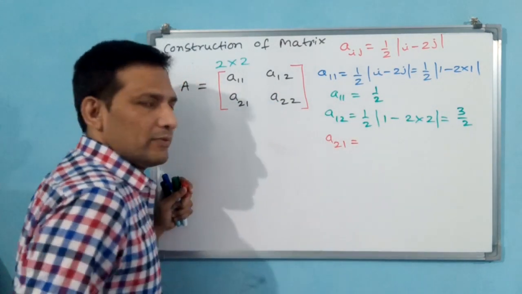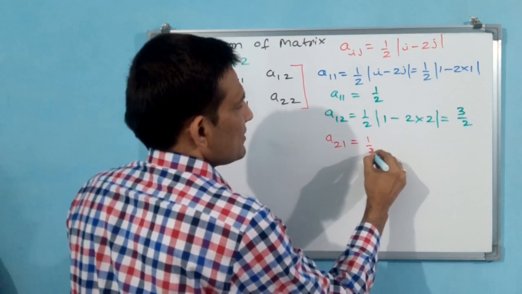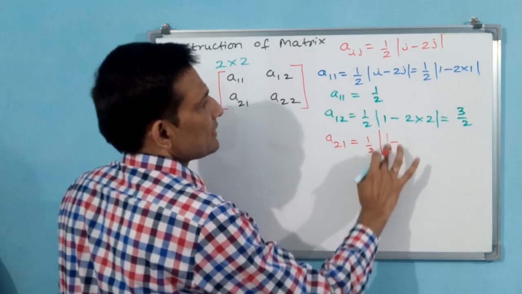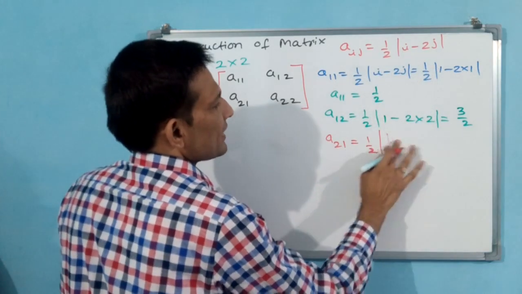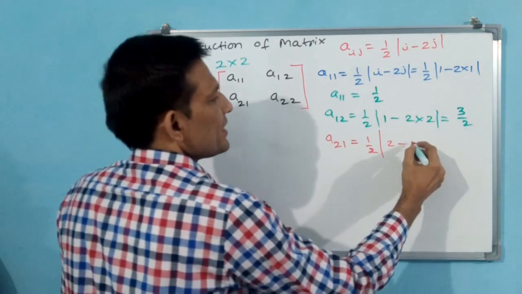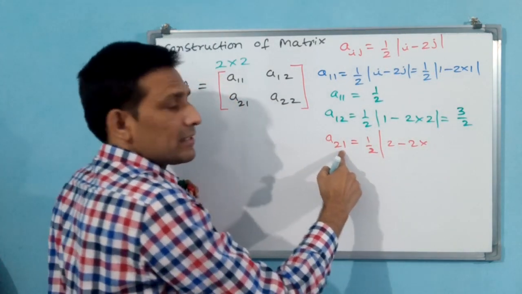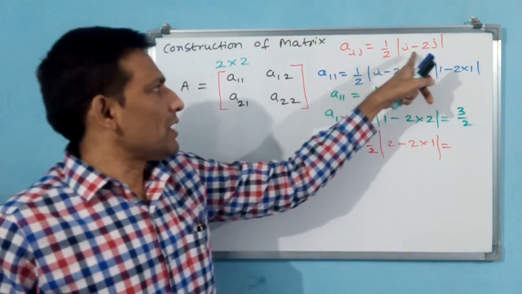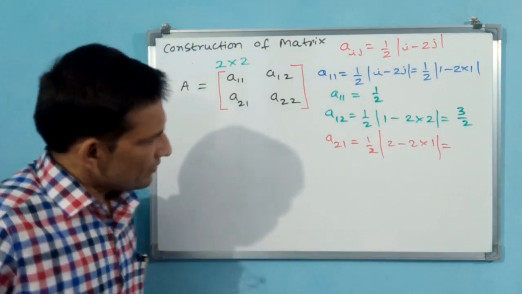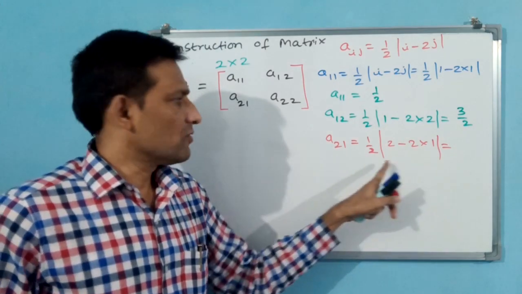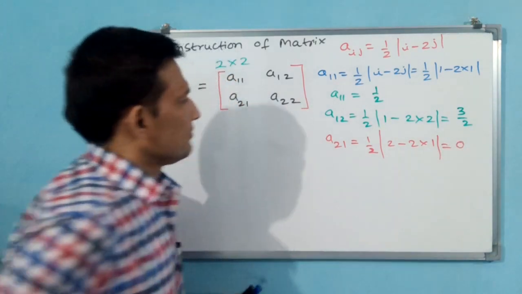A21, that is equal to half of modulus of 1. Why? Because see, not 1. Now i is 2 here. 2 minus 2 into j is 1. Why? Because this is the formula for Aij. Okay. 2 minus 2, 0. That's all. 0 is going to come. Okay.